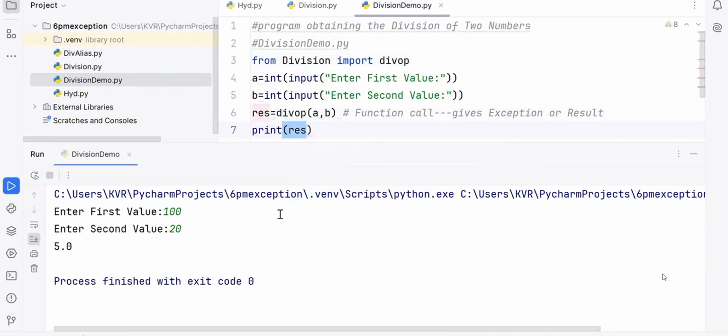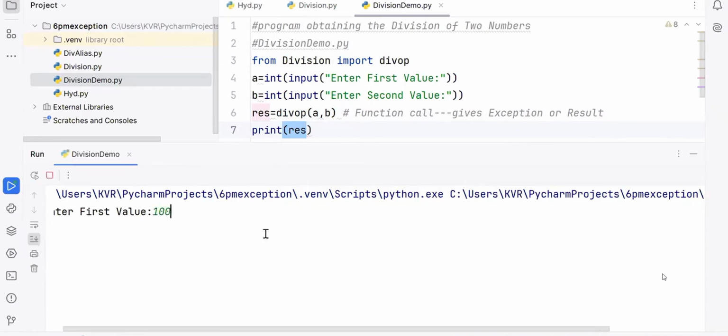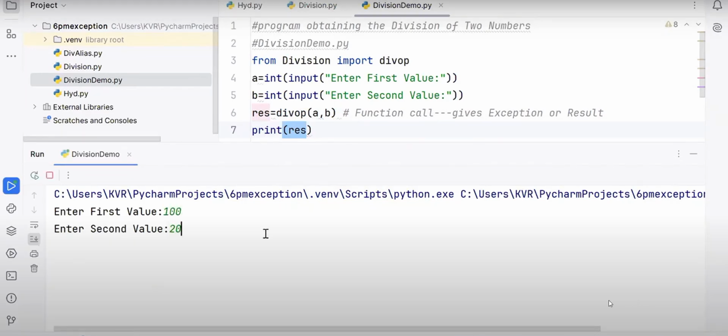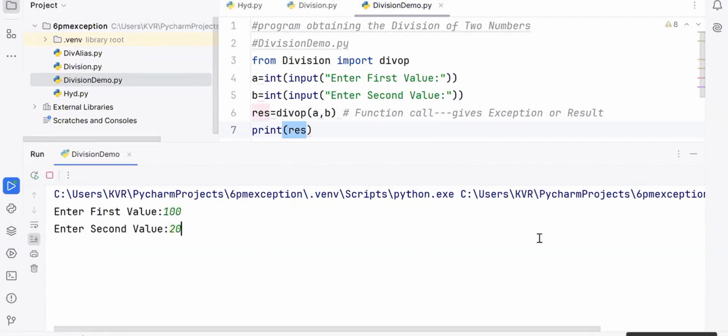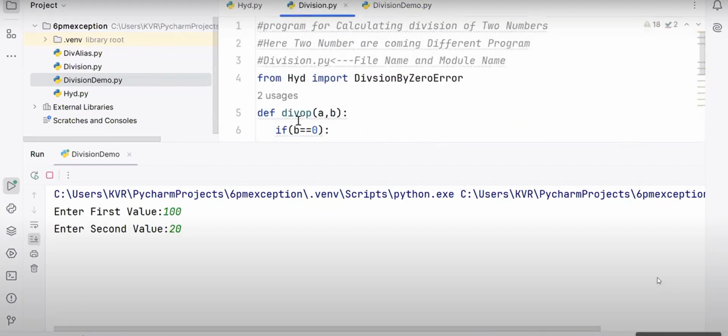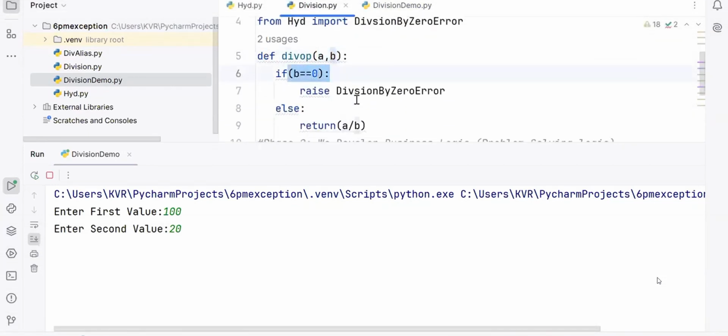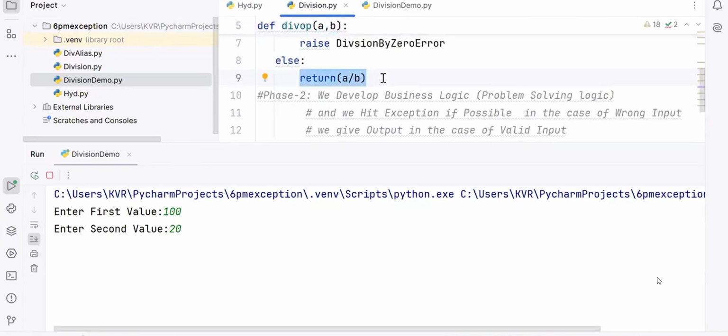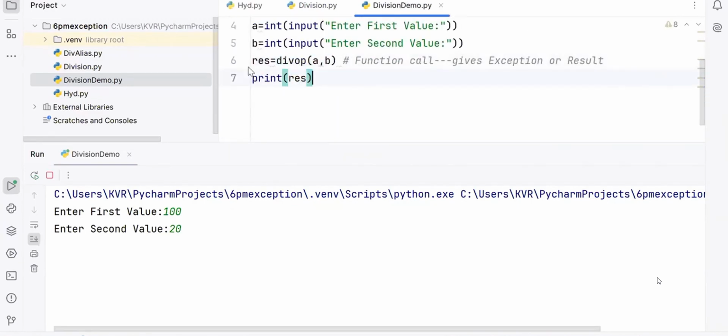Are you following? Again I will run. Say here 100, and say here 20. Who is entering this input? End user. Who will take? Main program. Sending to whom? Function. Go to where? That function's related module. Under that function name, A and B are 100 and 20. B is equal to 0? Go to where? Else. Return 100 by 20. What is the answer? 5. 5 is returned to the place from where you called, kept into res, and 5 is printed. That is the flow. You have to understand. A programmer should always understand the subject internals.